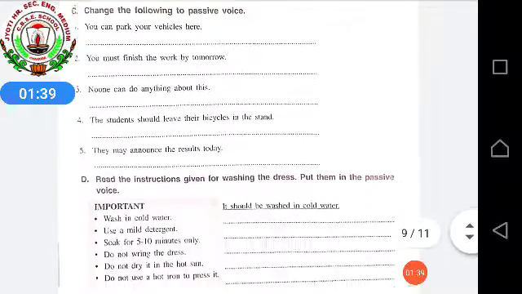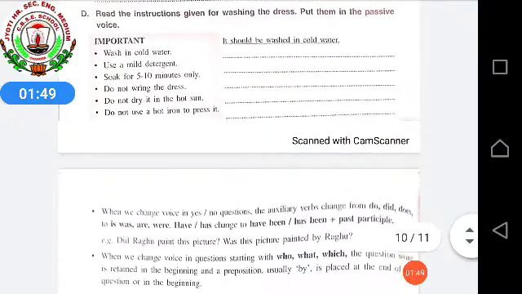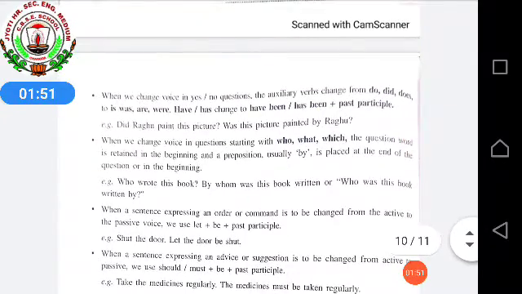After that, we did read the instructions given for washing the dress, and I told you to put it in passive voice. Till here we have done in our previous video. Now we will be continuing with the next part, that is the next page, page number 94. Here also various rules are given.